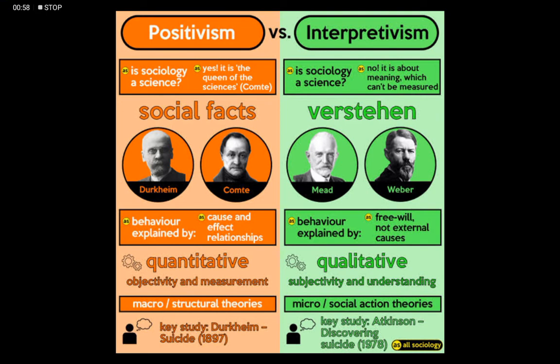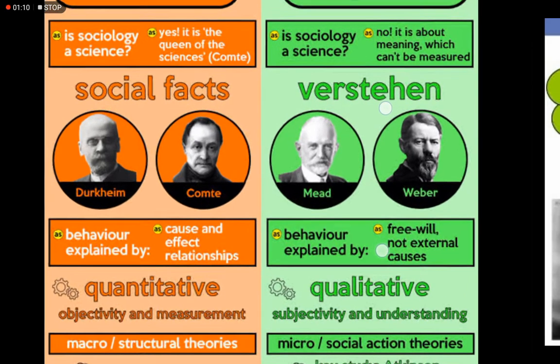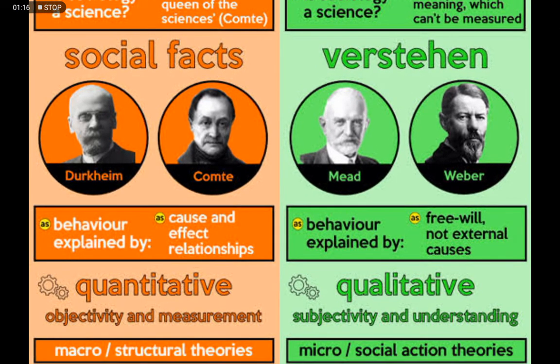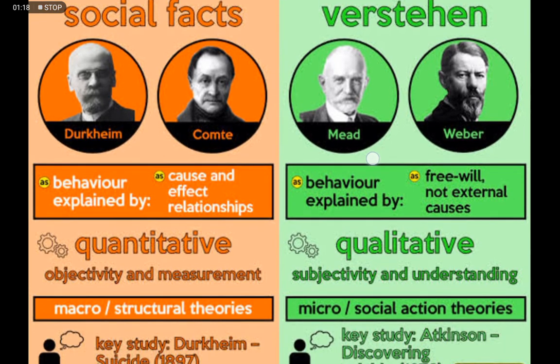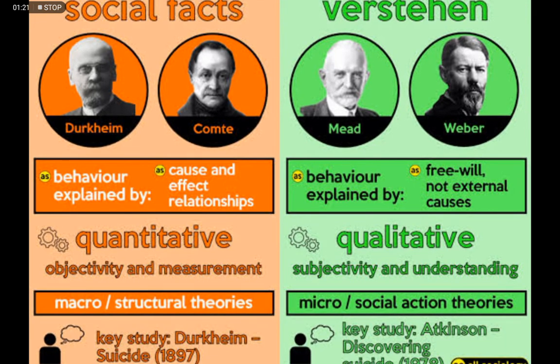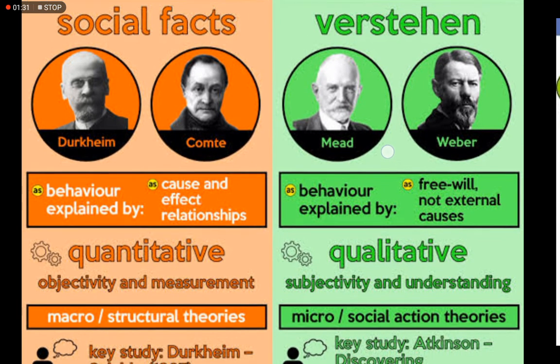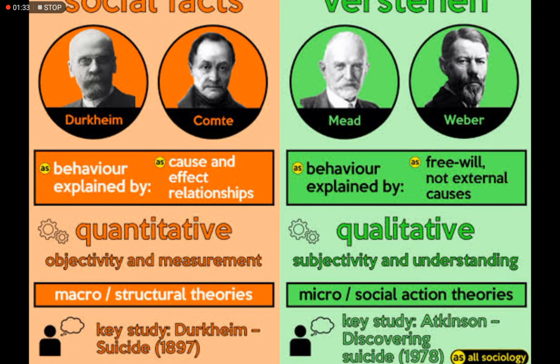So basically, Durkheim and Comte stressed social facts, which they said can be explained through cause and effect relationships. Of course, their methods were quantitative since they were positivists and believed that sociology is a science. They believed that quantitative research can result in objectivity and accurate measurement. So, as you know, since they were positivists, they studied social phenomena and social facts at the macro level, at a structural level.